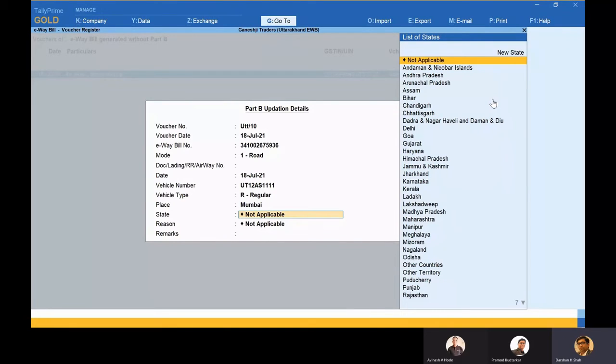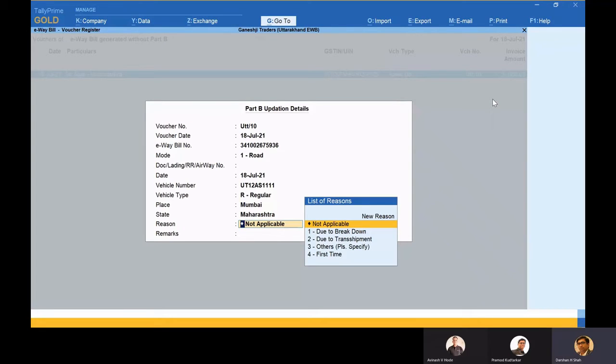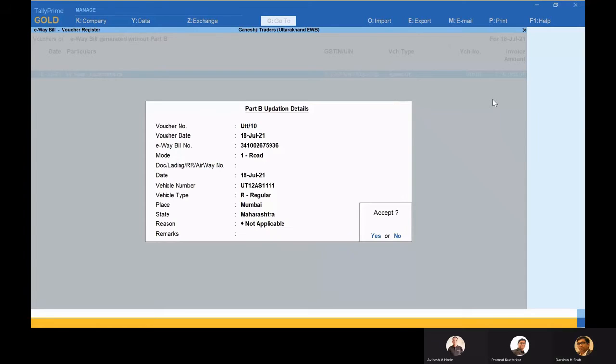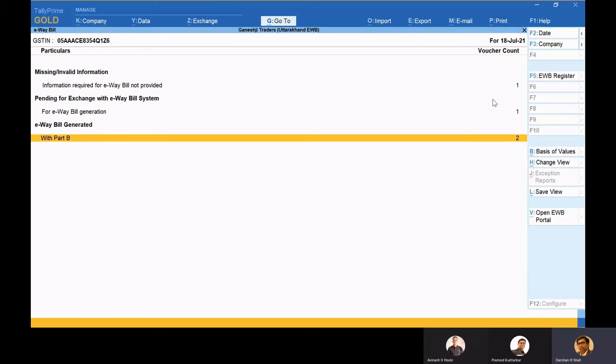As such, it gets captured from the portal itself, so he does not have to make it. Okay, and the reason for update or anything of that sort I can just write over here. Okay, done. So now it has moved from without part B to with part B.